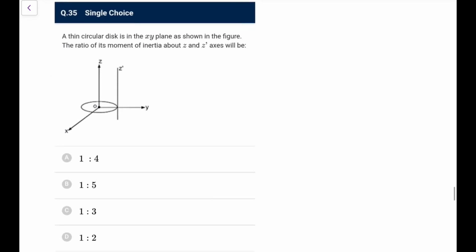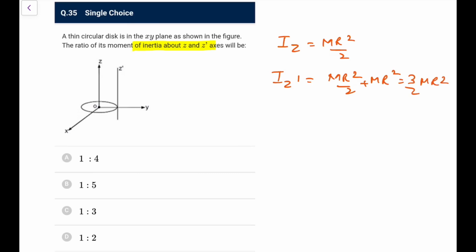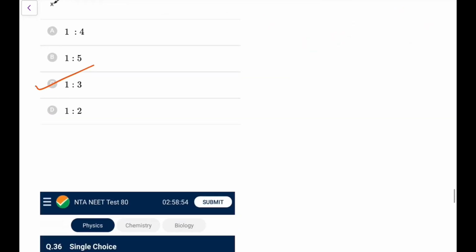Now, a thin circular disc is in the xy plane, as shown in the figure. The ratio of moment of inertia about z and z dash axis is, about z is the normal axis, so I about z would be MR square by 2. And I about z dash, you apply the parallel axis theorem, MR square by 2 plus MR square, that is 3 by 2 MR square. So you have that ratio as 1:3. Go for option C. Again a simple application of these theorems.